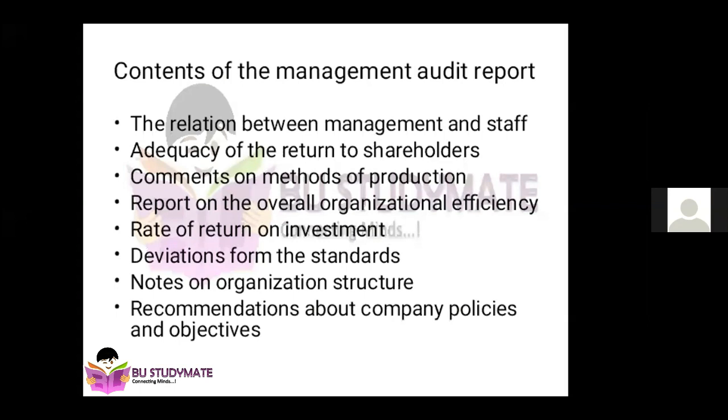Notes on organization structure, that is the hierarchy they are following, and recommendations about the company's policies and objectives. So if the auditor feels that the company policy should be changed at any point of time, he will also recommend that. He'll suggest to the top, like, you change this policy and your efficiency will be like this, and so your profits will grow like this. He'll comment on all those things which are very much essential. So this completes management auditing, and the last is a very small topic called tax audit.